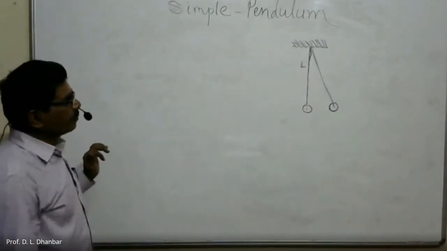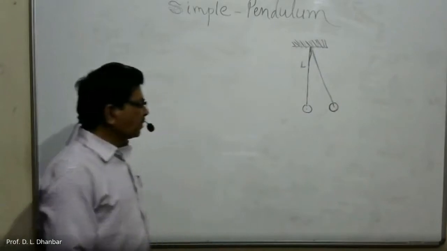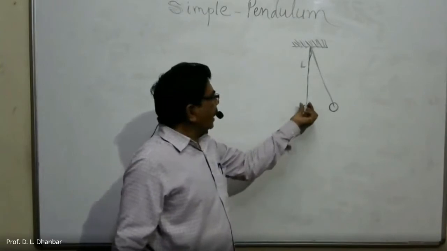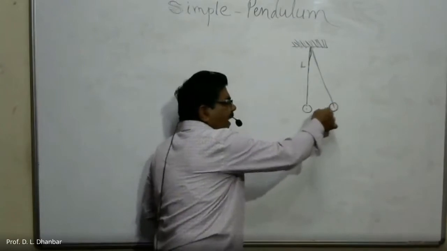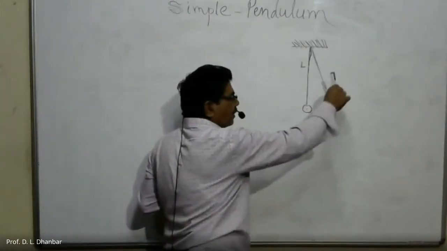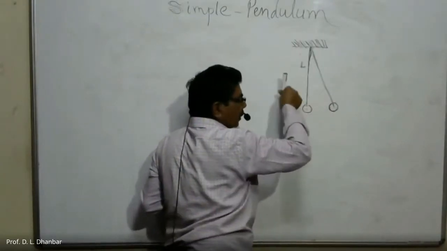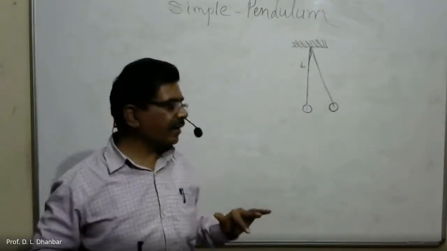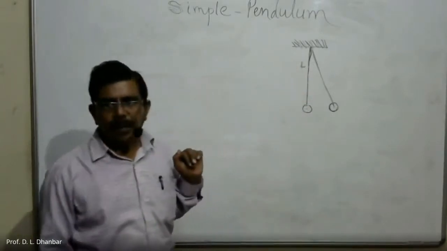Okay, this is the displaced position of the bob. Now, the bob is attached with the help of a string, and if you displace it either this side or this side, then you will find that this bob goes on oscillating about this mean position, about this equilibrium position. If you displace it either towards the right hand side or left hand side, this bob starts to oscillate about its equilibrium position.